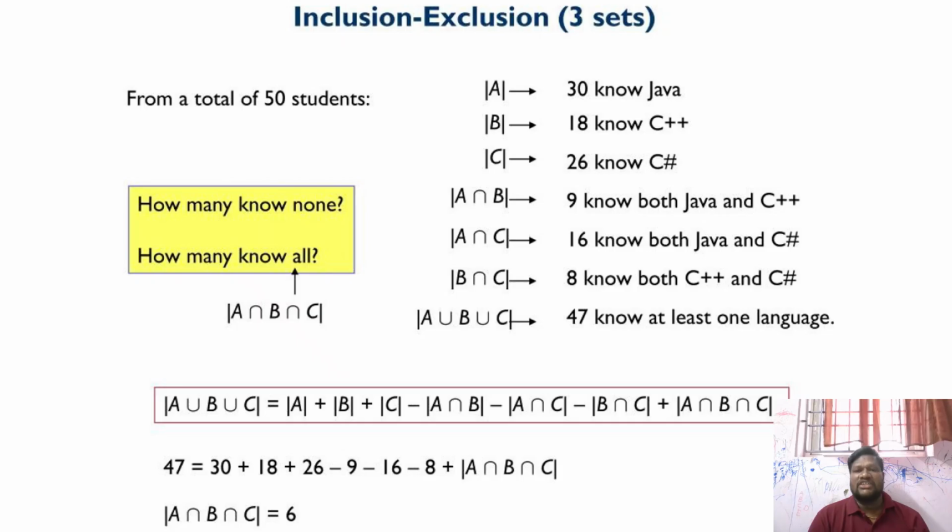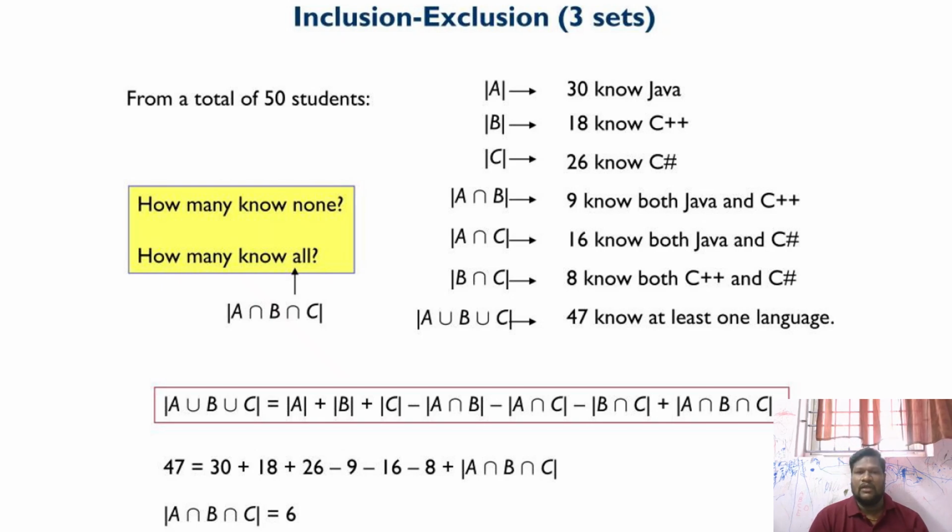Now A intersection B means students who know Java and C++. The number of students is 9. And the cardinality of set A intersection C, those who know Java and C, is 16 students. And B intersection C, the number of students who know both C++ and C, is 8.